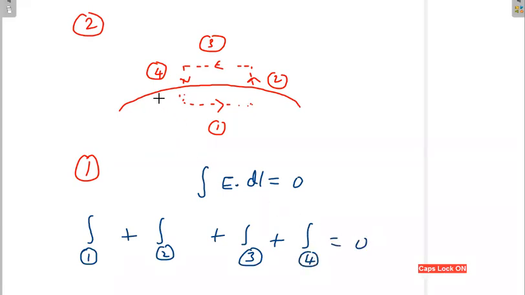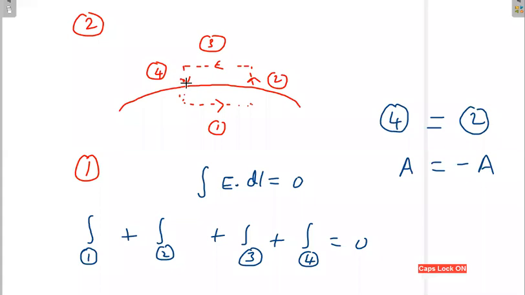If you observe the fourth integral and the second integral, if one gives some value, the other will definitely give minus of it. Why? Because only the directions are just opposite.